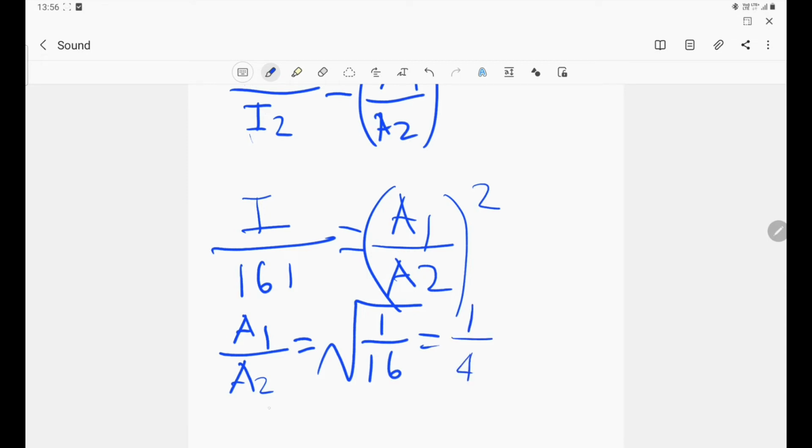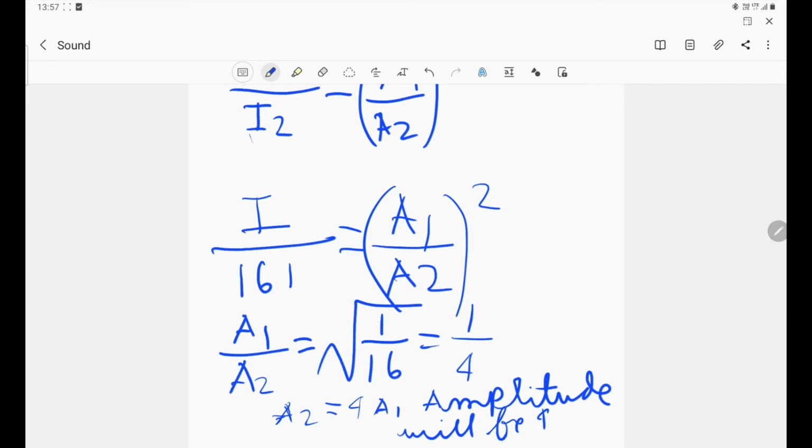So amplitude a2 will be equal to 4a1. Hence the amplitude will be 4 times.